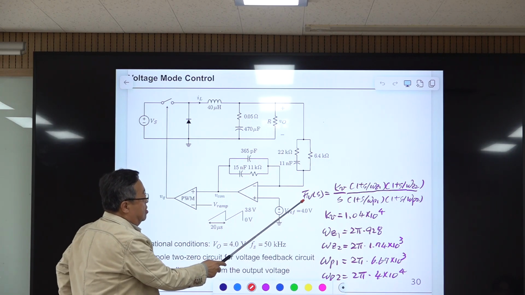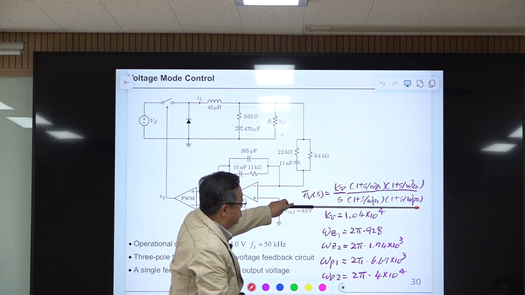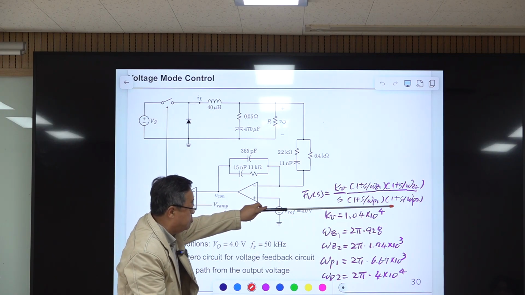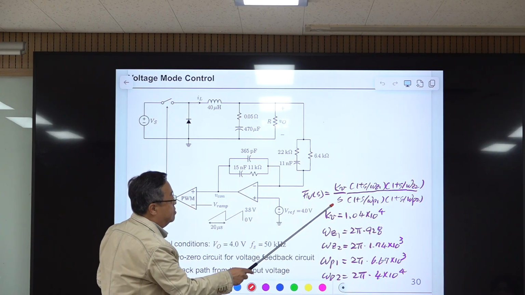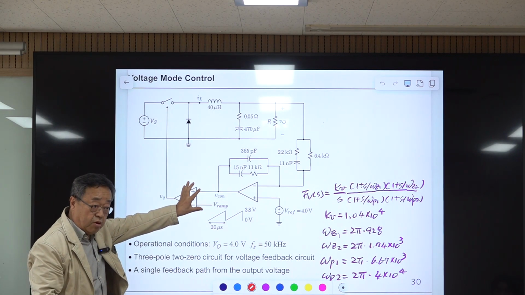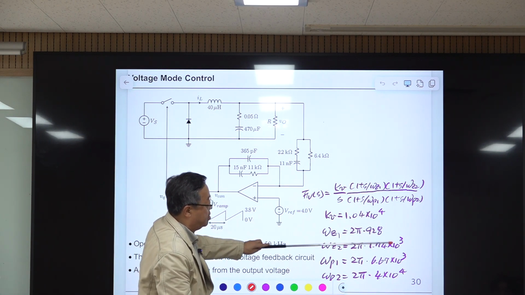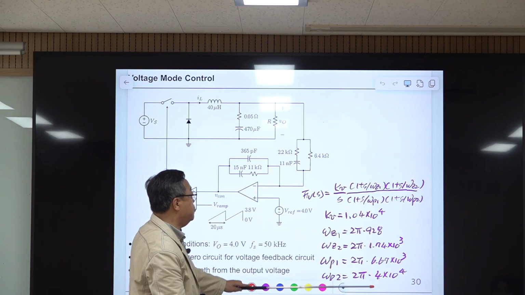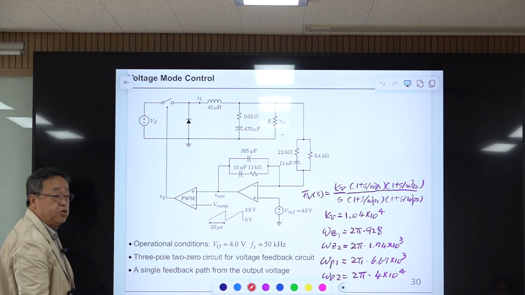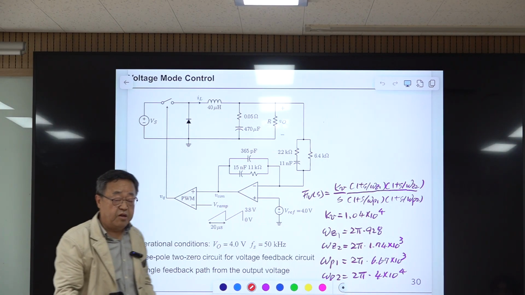From this structure, I told you you can immediately write down this equation. This is the transfer function of this. There is no approximation here. This is the exact expression, and I described the expression of each component in terms of the circuit components, and based on that result, we already evaluated this. I prepared this for you. So this is our final converter with voltage mode control. Again, the procedure of reaching this will be explained later.